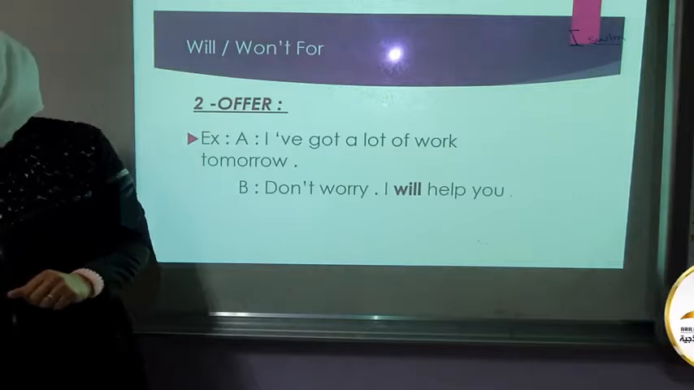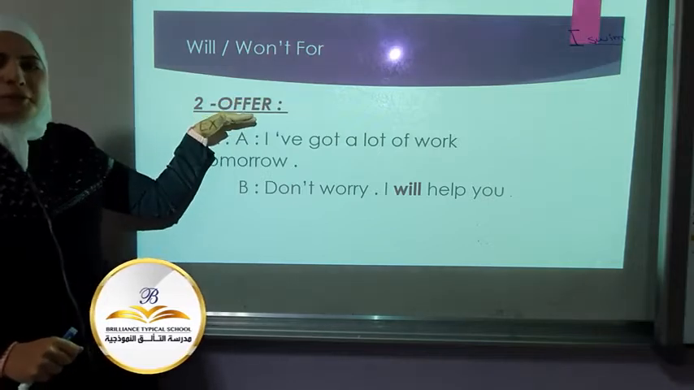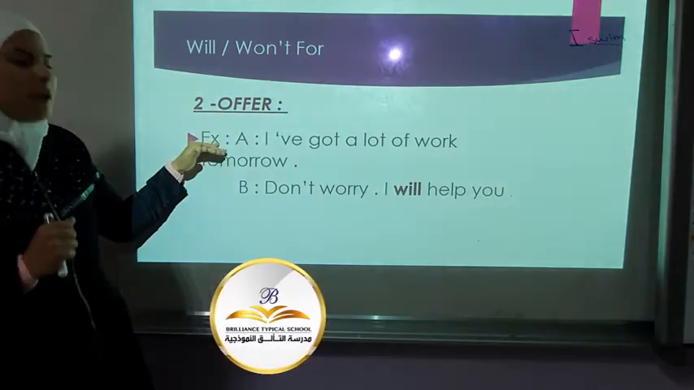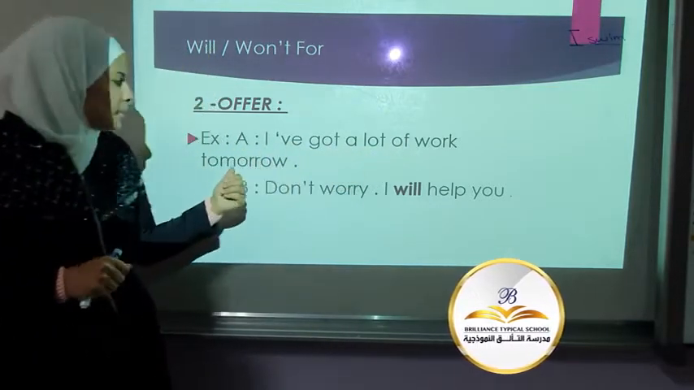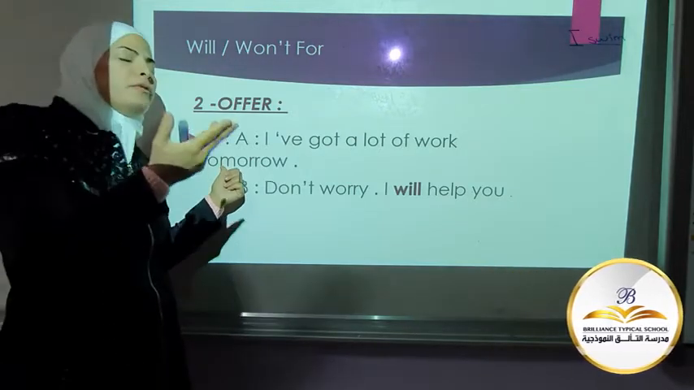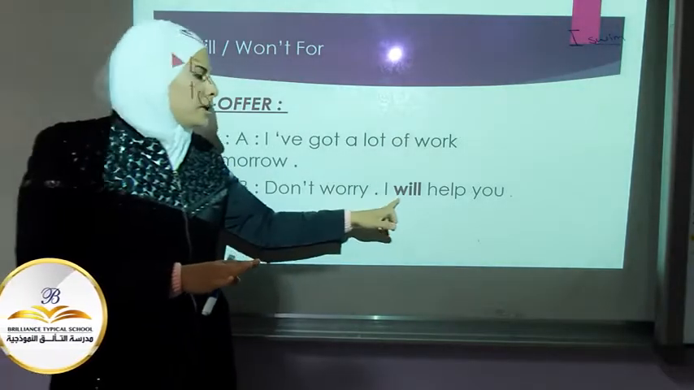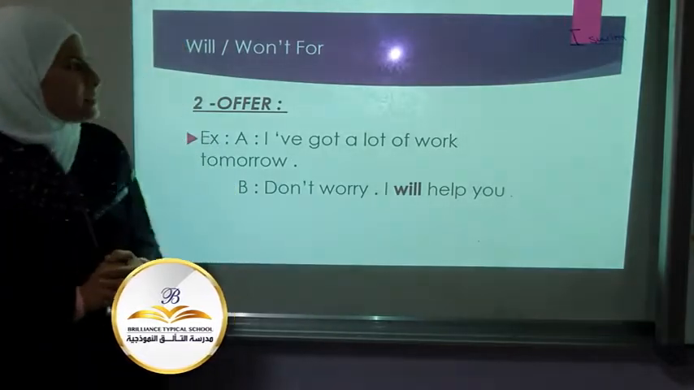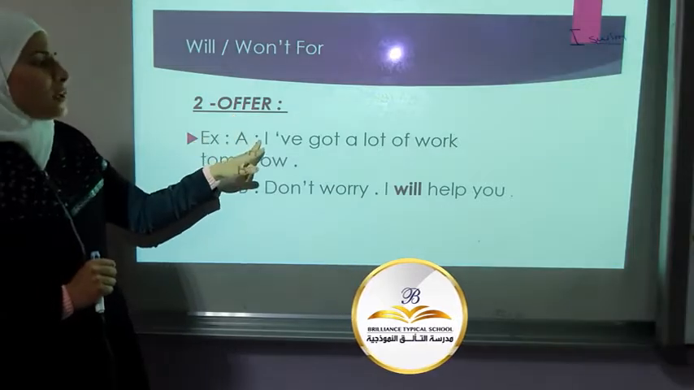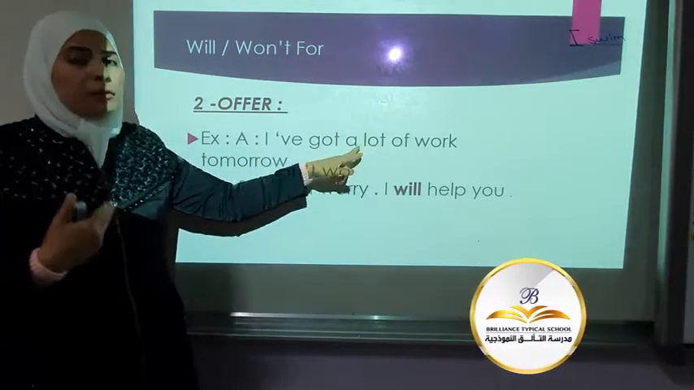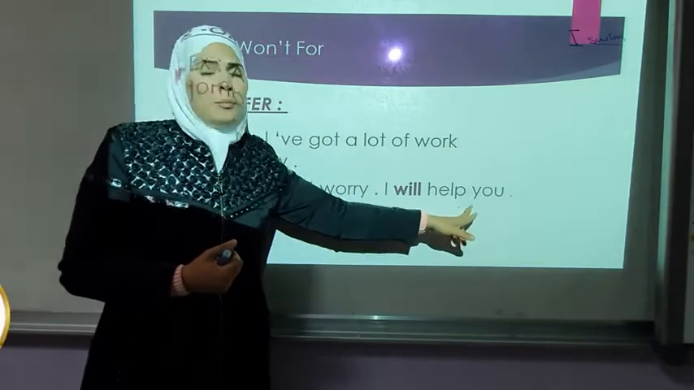Now, number two, I use will and won't for offers. Example sentence. A: I've got a lot of work tomorrow. What do you offer him? B: Don't worry, I will help you. Look at this example sentence, please. So number two, we use will and won't to make offers. Someone has got a lot of work. If you want to offer him help, you say, I'll help you.